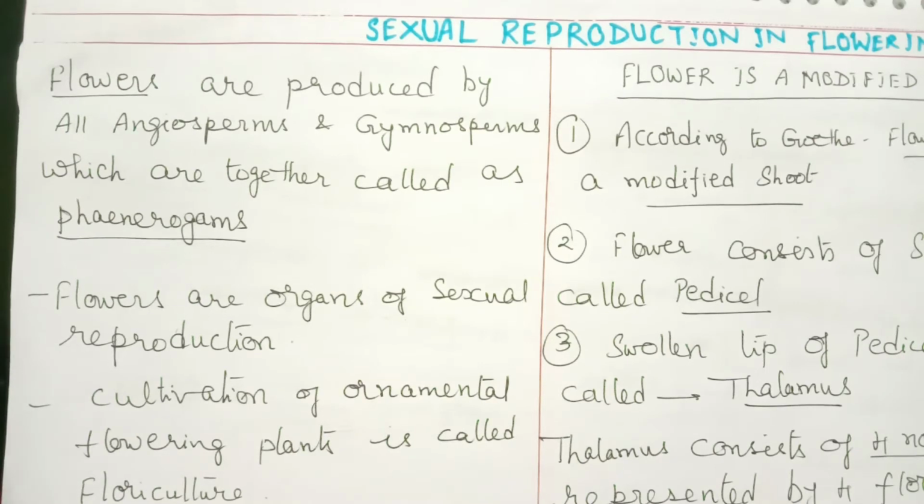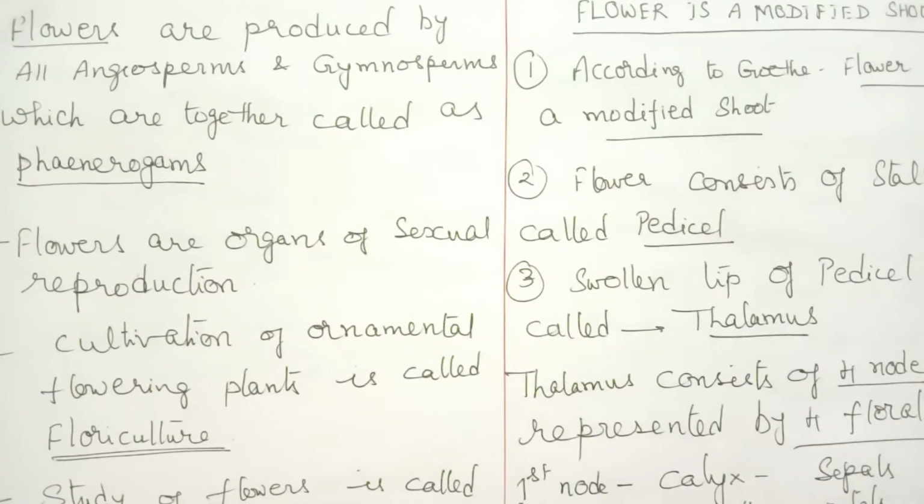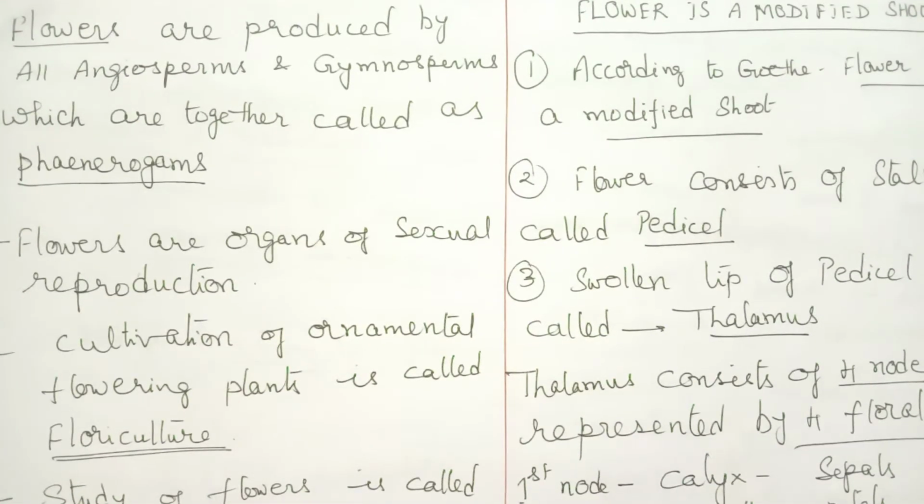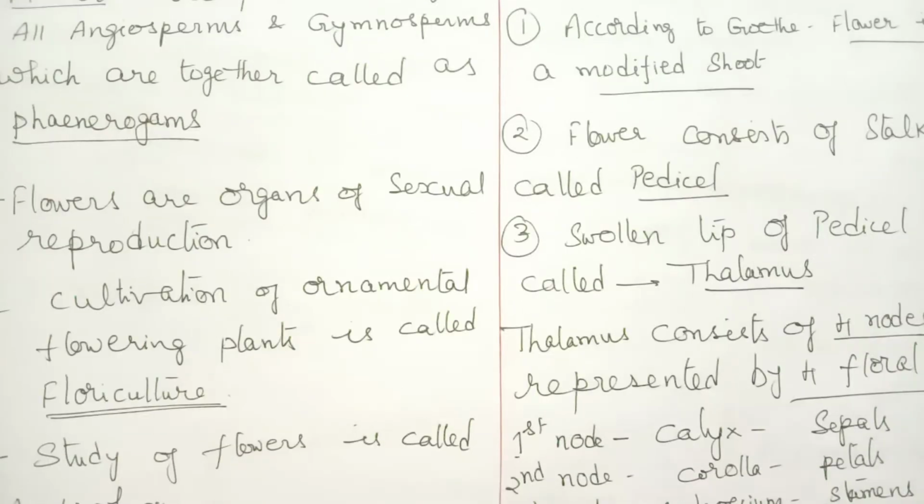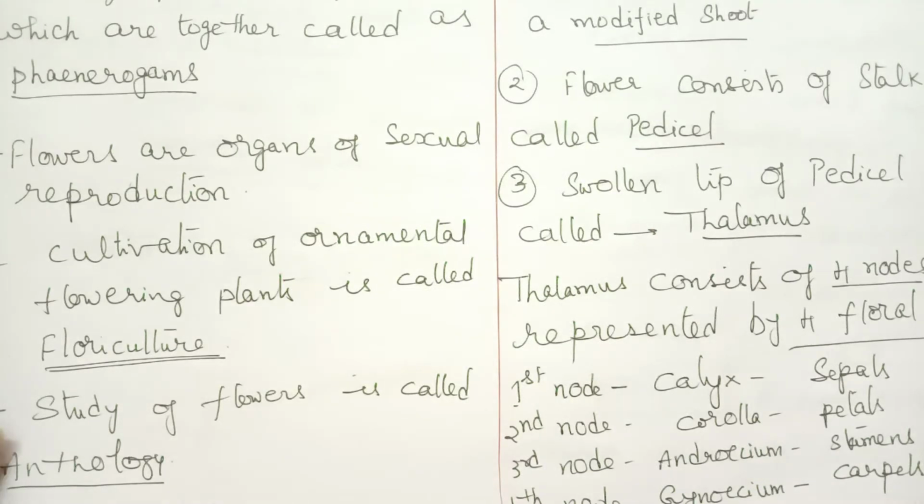Flowers can be defined as the organs of sexual reproduction. Cultivation of ornamental flowering plants is called floriculture, and the study of flowers is called anthology. Study of flowers is called anthology.